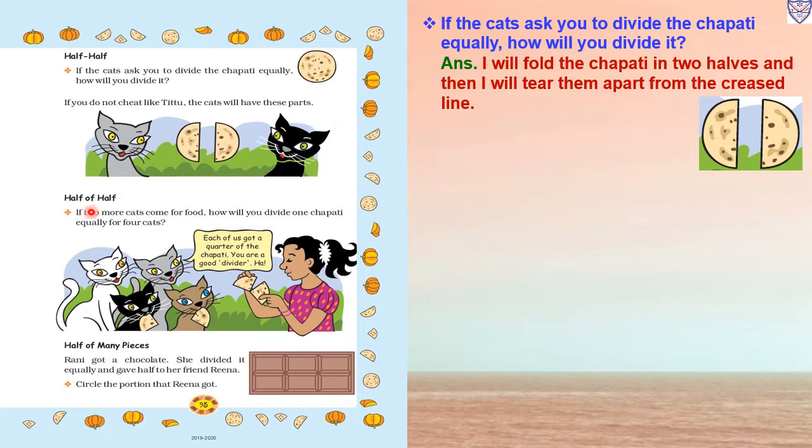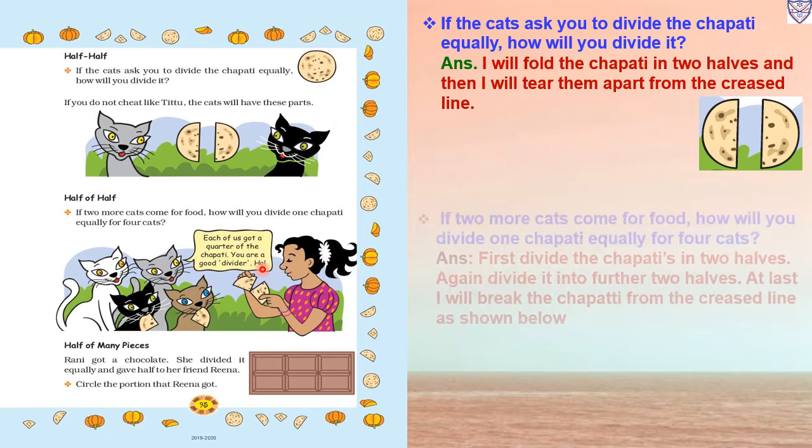Now, half of half. If two more cats come for food, first, how many cats are there? Two. Now two more cats come, so how many cats are there? 1, 2, 3, 4. How will you divide one chapati equally for four cats? Each of us gets a quarter of the chapati. You are a good divider.